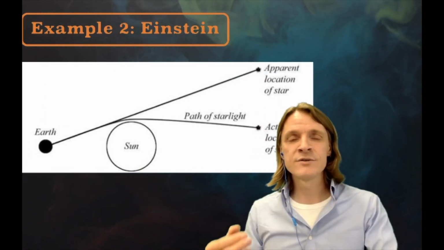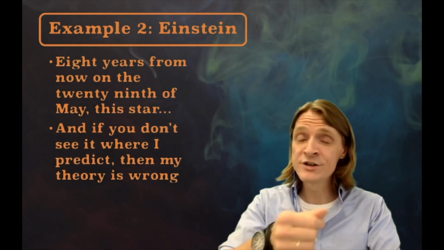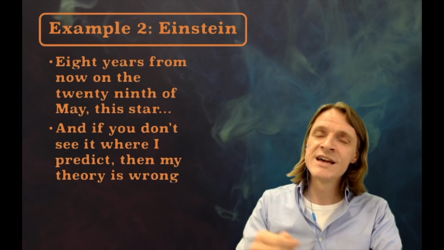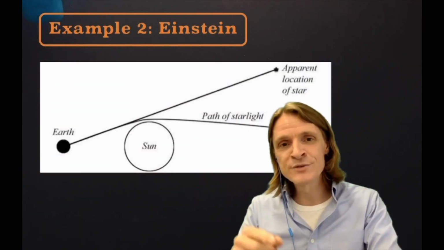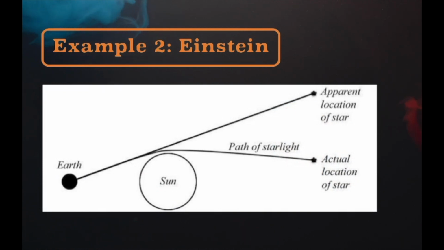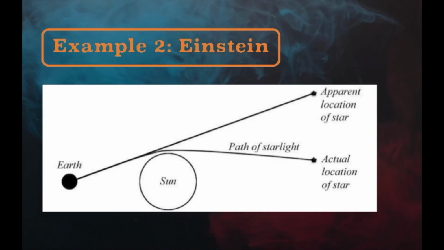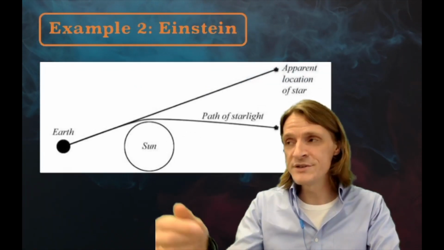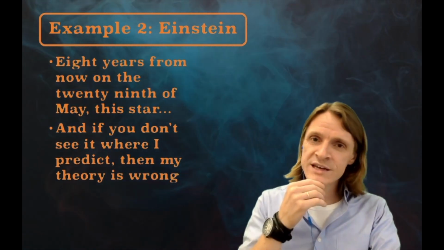8 years from now, on the 29th of May, this star must be here according to our astronomical calculations, but I predict that if you look at it on that day from this town in Brazil during the total solar eclipse, then you will not find it there. Instead, you will see it where I predict you will see it. And if you don't see it where I predict, then my theory is wrong." His prediction, by the way, came true.